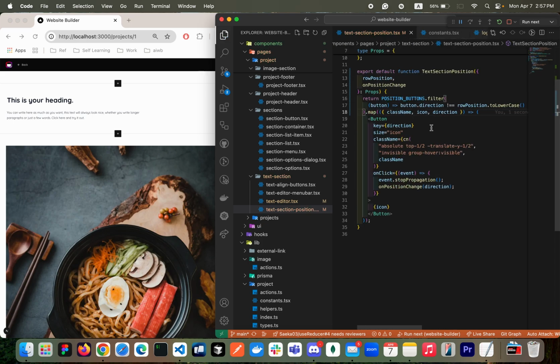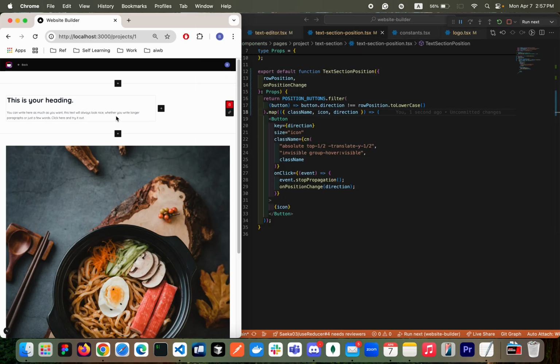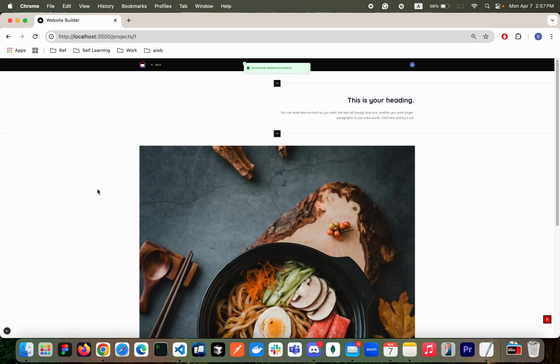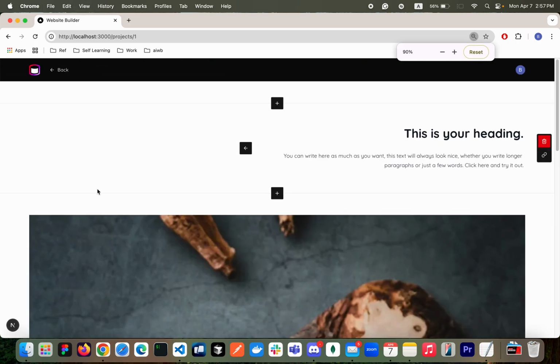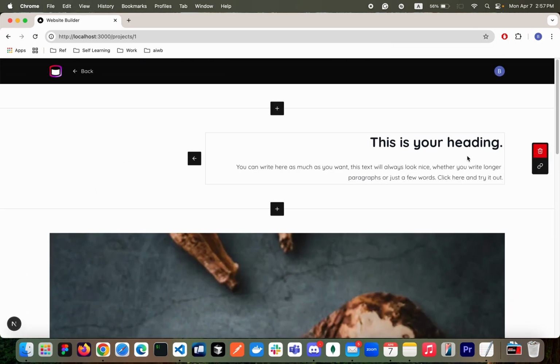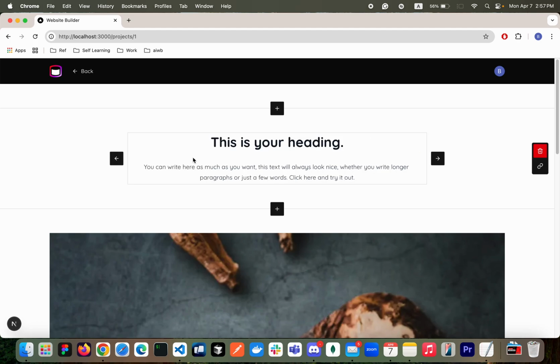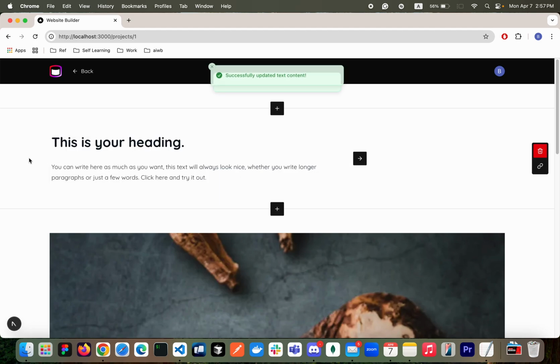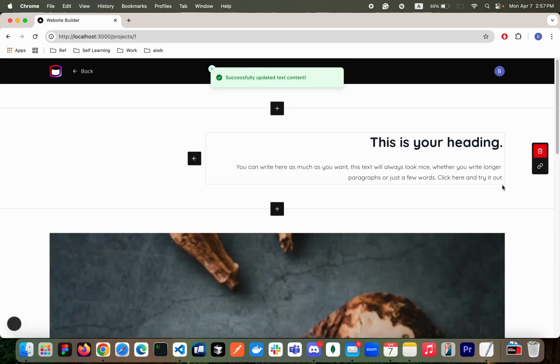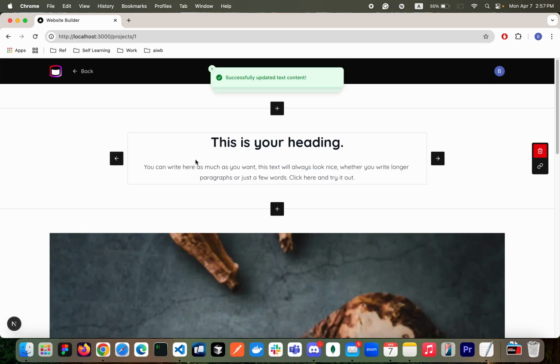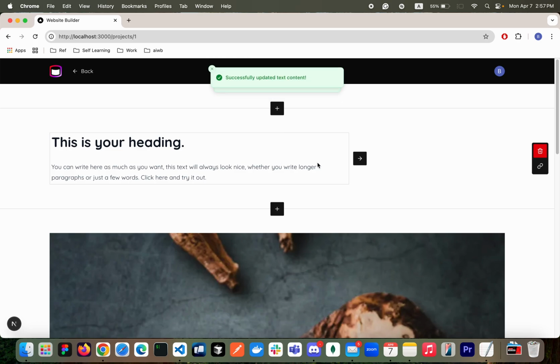So let's give it a shot. Now, take a look. Our left button does not show anymore. But when it's at center, it's gonna show. When it's right, we don't show the right. So let's make it big and then test it. So on the right side, we don't show the right button, and on the left side, we don't show the left button. So depending on the alignment, we show the button or not, right?